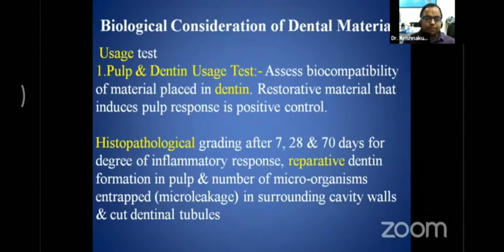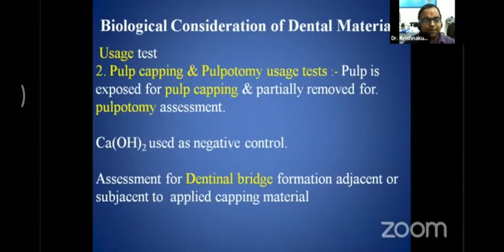The first one is the pulpal and dentine uses test, in which the biocompatibility of the material is tested by placing it in dentine, and if the restorative material induces any pulp response, it is supposed to be the positive control. Then the histopathological examination is done after a period of 7, 28, and 70 days for the degree of inflammatory response, the manner of reparative dentine formation, and the number of microorganisms entrapped in the entire cavity. That would be the criteria for whether this particular material is good or not. Then next would be the pulp capping and the pulpotomy uses test.